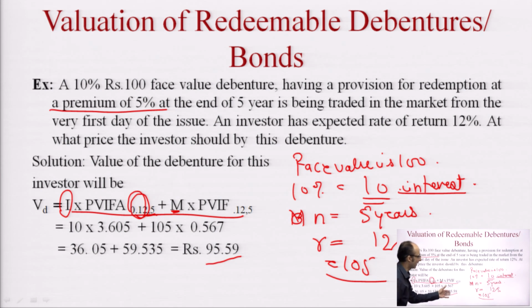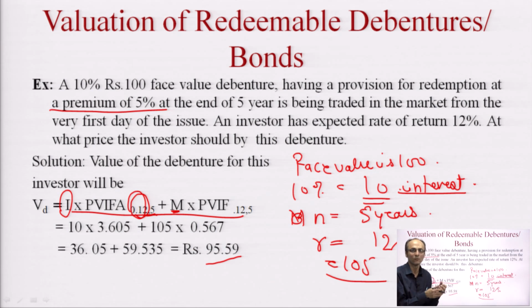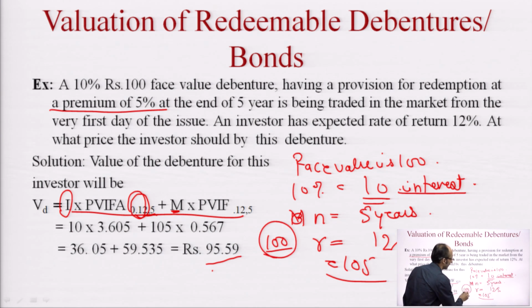Now 95.59 is actually the intrinsic value calculated by the investors, and this value specifies that the bondholder should not be paying more than this value. Suppose the market price of the bond is right now 100, then the intrinsic value that is coming out is 95.59. This means the bondholder should not invest because the bond is overvalued right now.